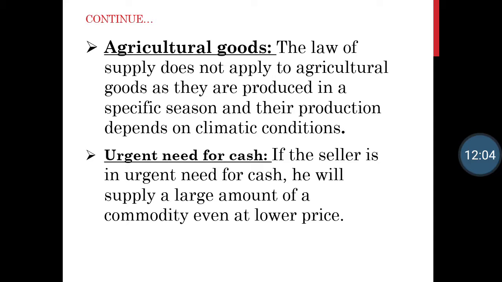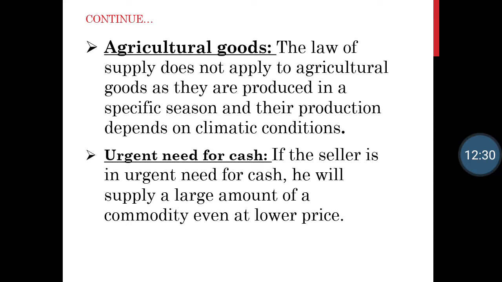Third comes urgent need for cash. If the seller is in urgent need for cash, he will supply a large amount of commodity even at a lower price. If a seller is in some problem, or has some emergency or any bad situation where he needs money, then what will happen?